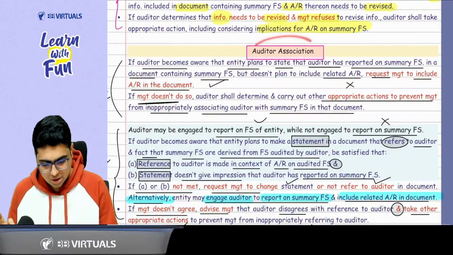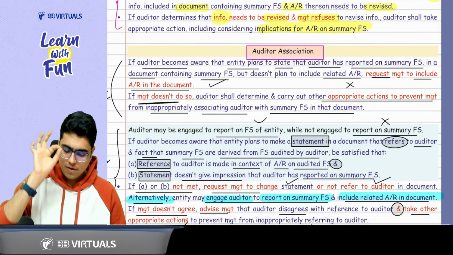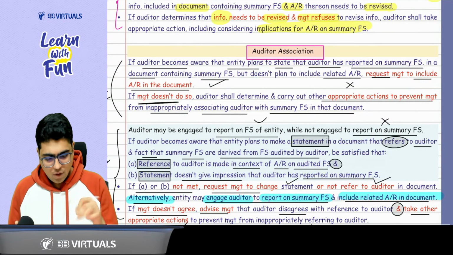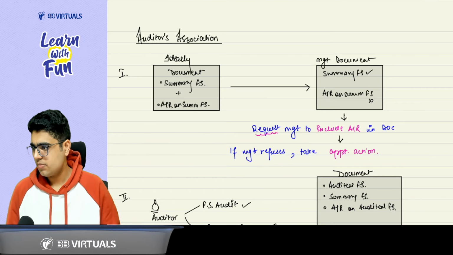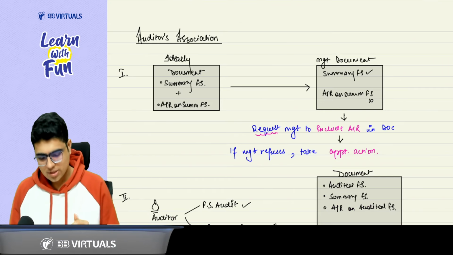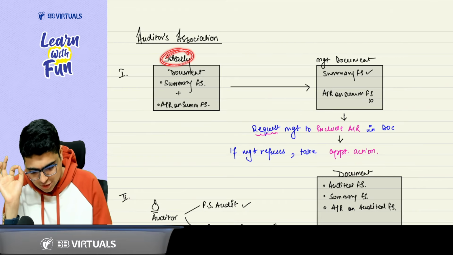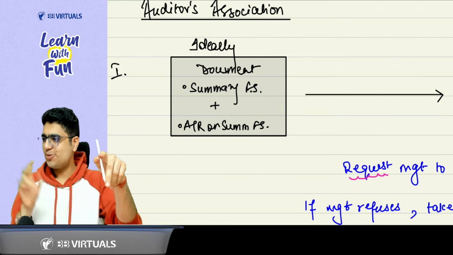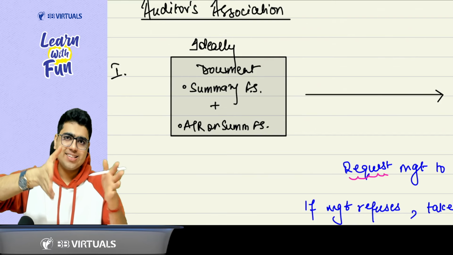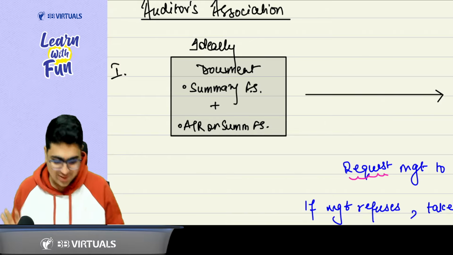Now talking about the Auditor's Association. What does this part say, sir? Everyone, please come to the notes. Please focus here. Ideally, what should happen? I told you whenever there is a document in which summary financial statement is going, the audit report on the summary financial statement will also be there with it.